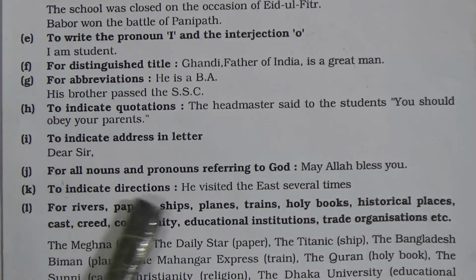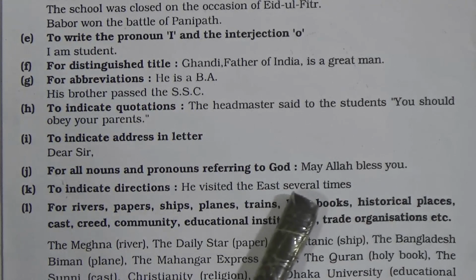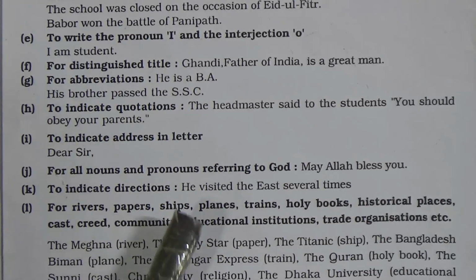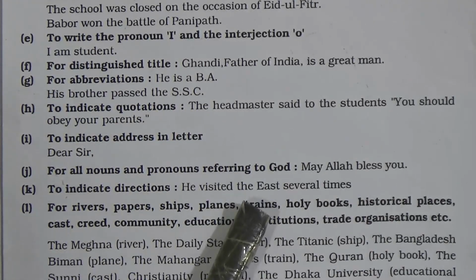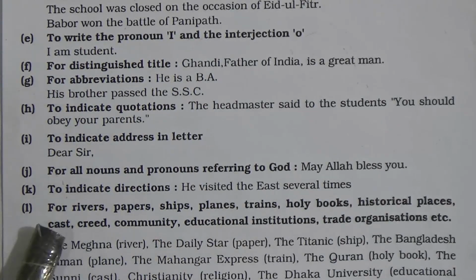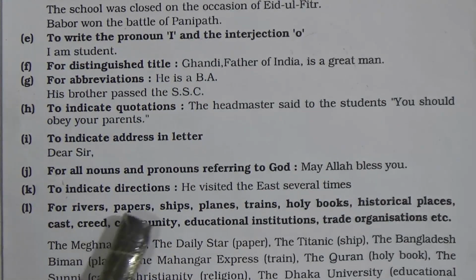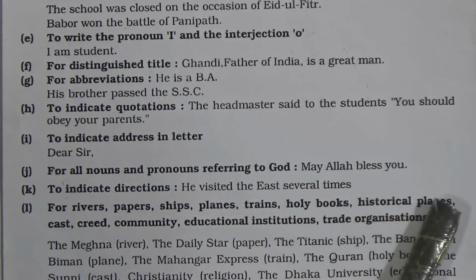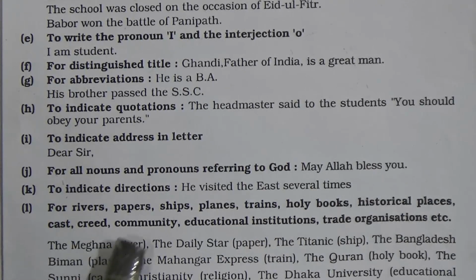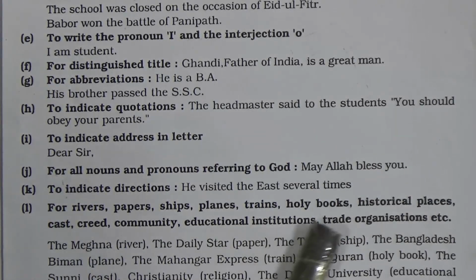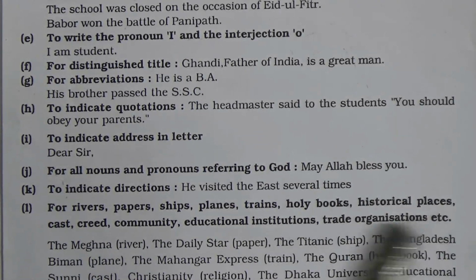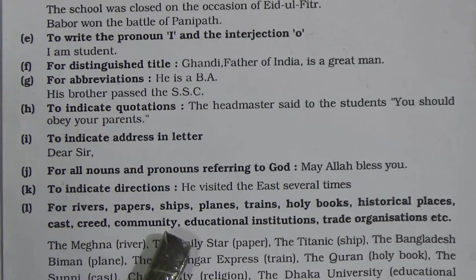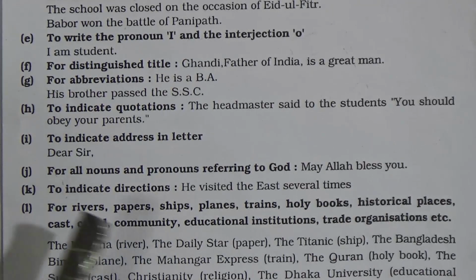To indicate directions, he visited the east several times. So if you want to indicate any direction, east, west, north, south, it will be capital letter. Now next one, for rivers, papers, ships, planes, trains, holy books, historical places, caste, creed, community, educational institutions, trade organization, etc. always starts with capital letter. That means if there's any special name, it will be capital letter.